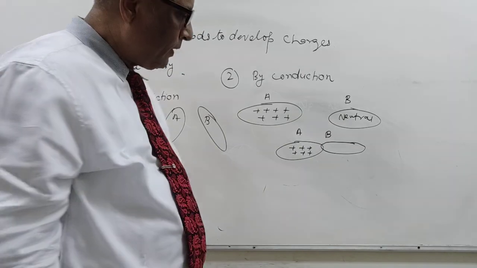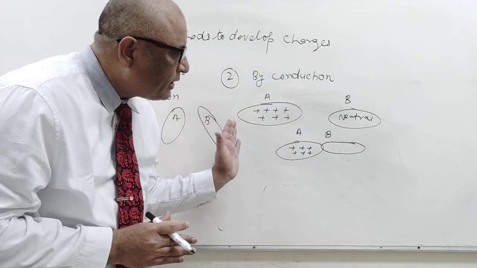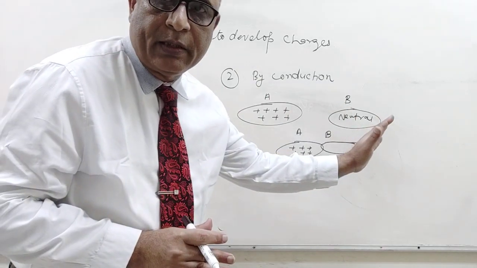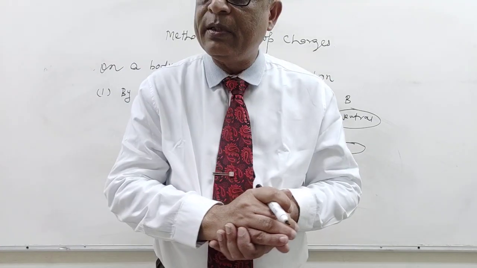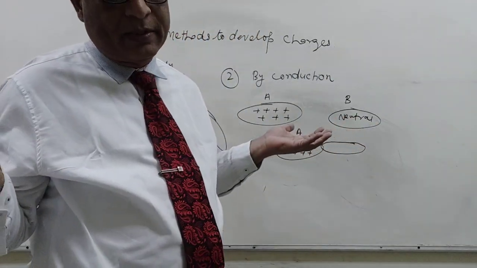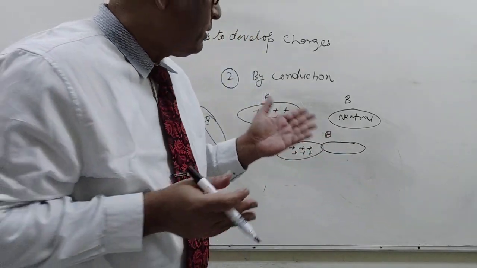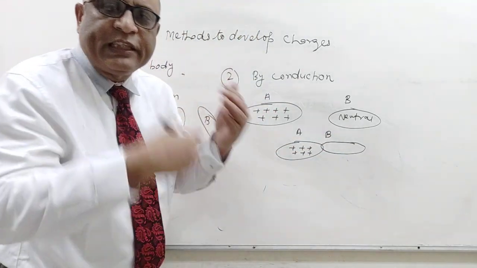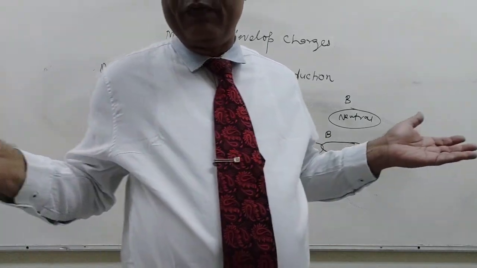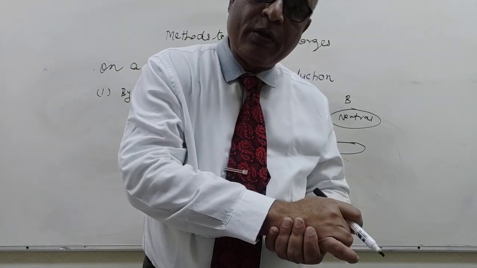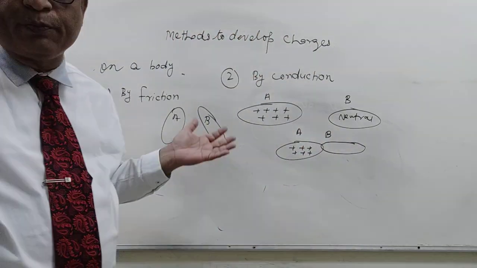Generally it is told that positive charges flow from A to B due to contact, and B also becomes positively charged. But it is not possible for positive charges to move from a conductor, because positive charges remain in the nucleus and cannot come out.